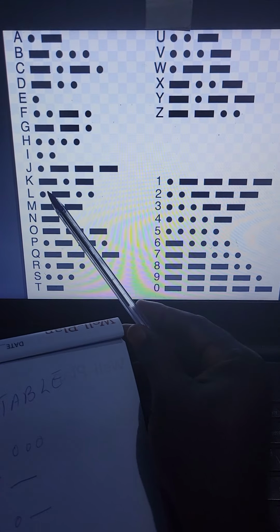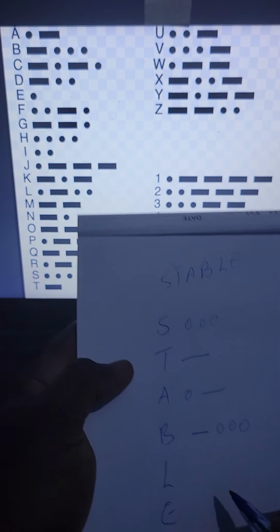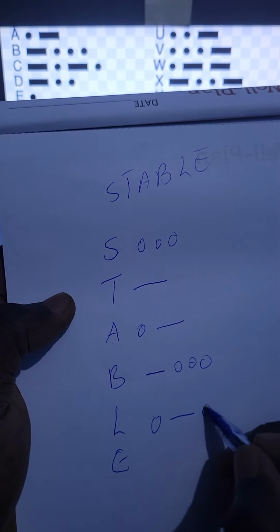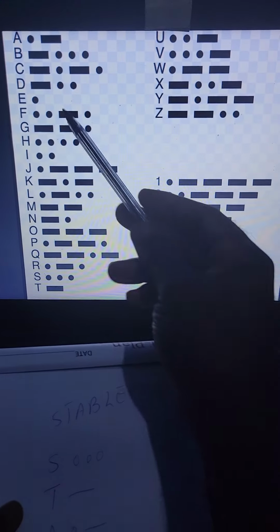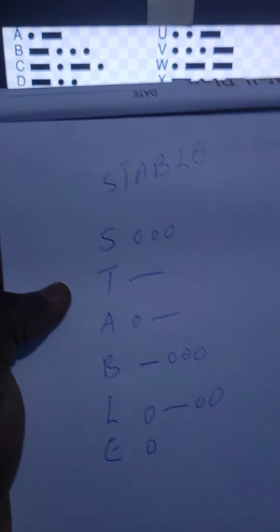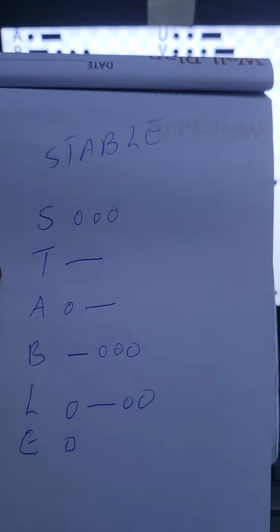Then we look for L. L is here. Tap, long press, tap, tap. Then look for E, which is a tap here. Tap. Then let us get the phone and we enter this Morse code.